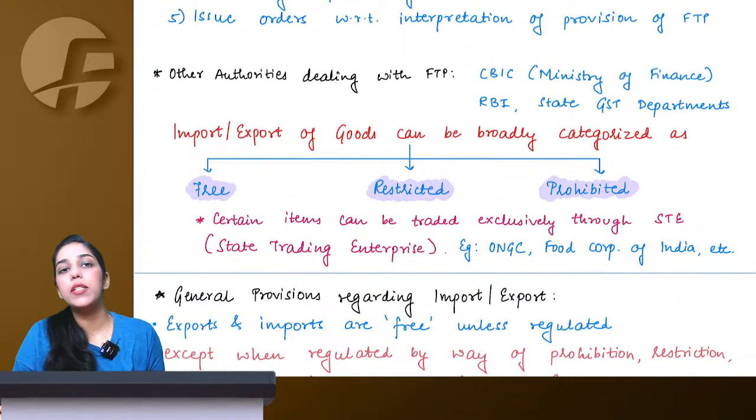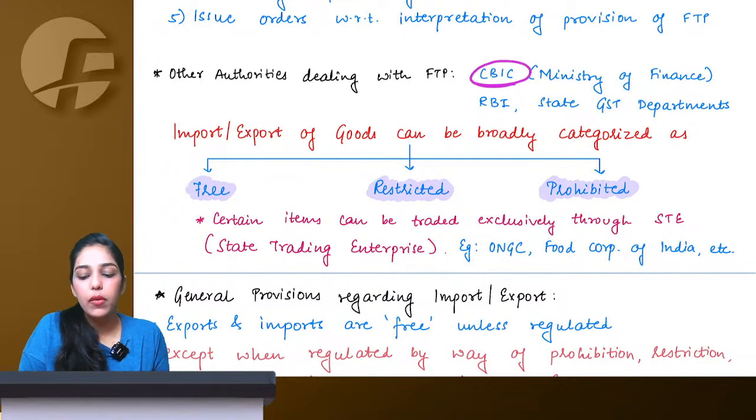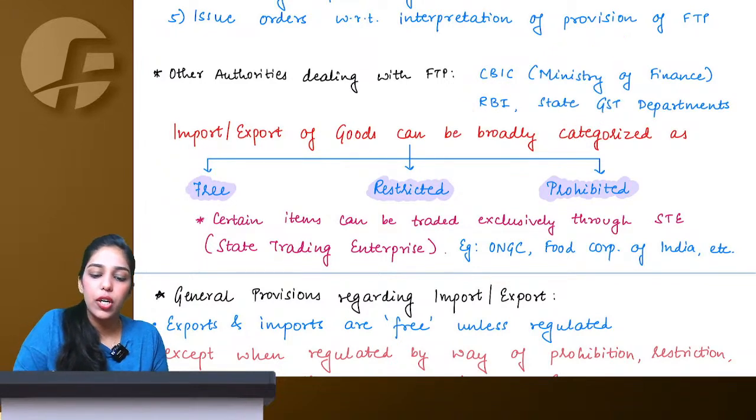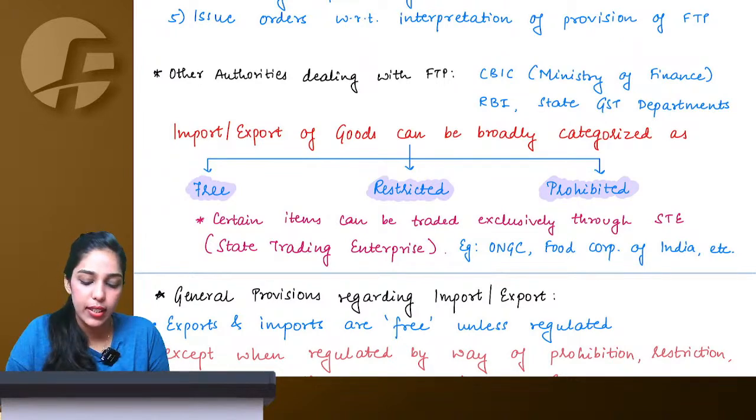Obviously, since import export is concerned here, we will require CBIC because customs will play a role here, RBI because of forex, and various state government departments also. So these are some other authorities which also deal with foreign trade policy.